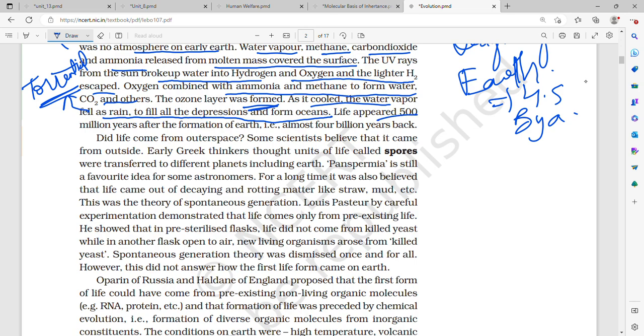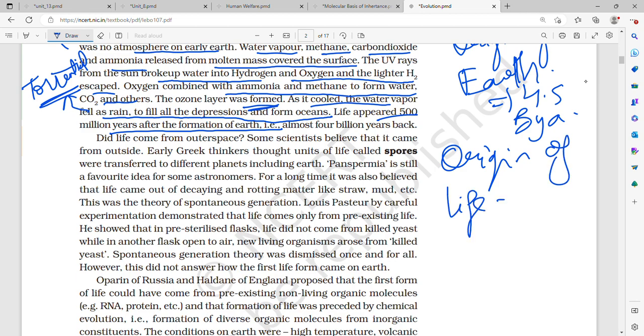Life appeared 500 million years after the formation of Earth. When did life occur? It occurred 500 million years after the formation of Earth. So when was the origin of life, roughly? The origin of life was 4 billion years ago, that is, after 0.5 billion or 500 million years of the formation of Earth. That is 4 billion years back.